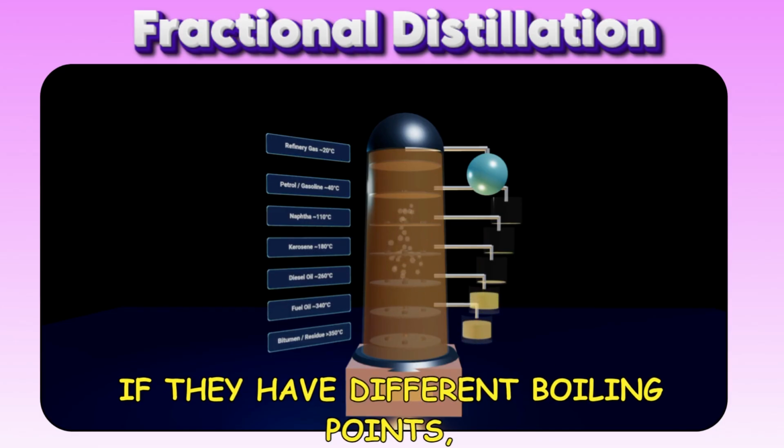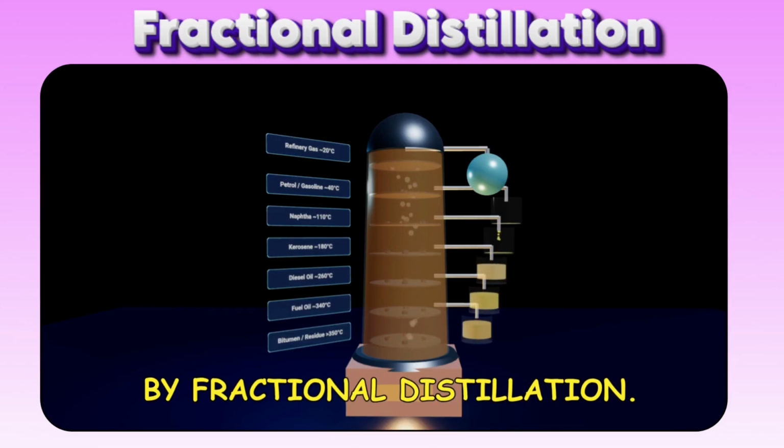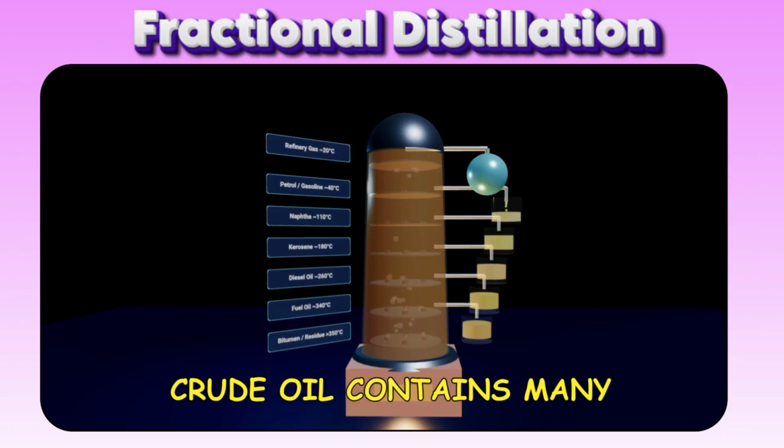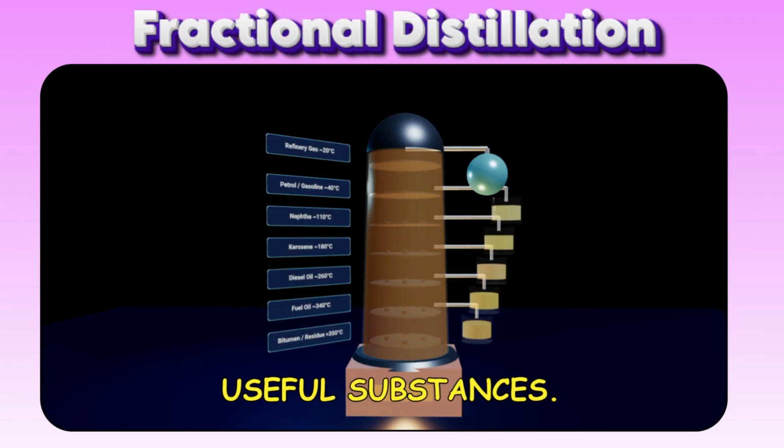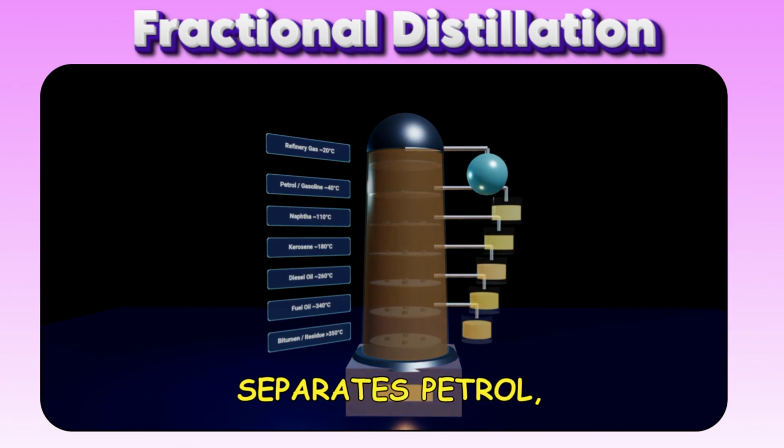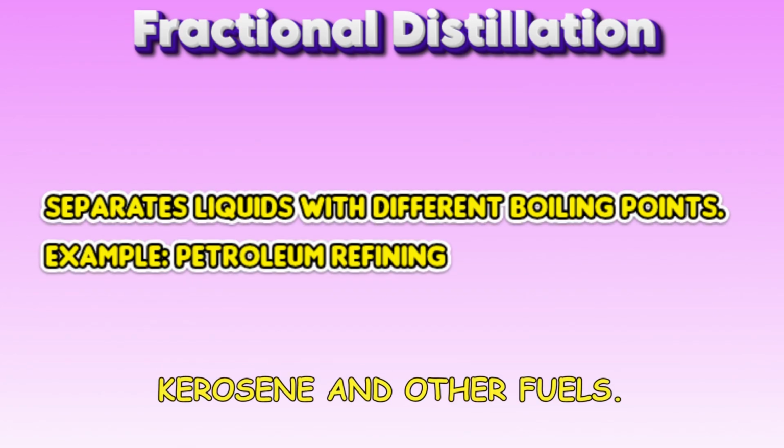Sometimes two liquids are mixed together. If they have different boiling points, they can be separated by fractional distillation. Crude oil contains many useful substances. Fractional distillation separates petrol, diesel, kerosene and other fuels.